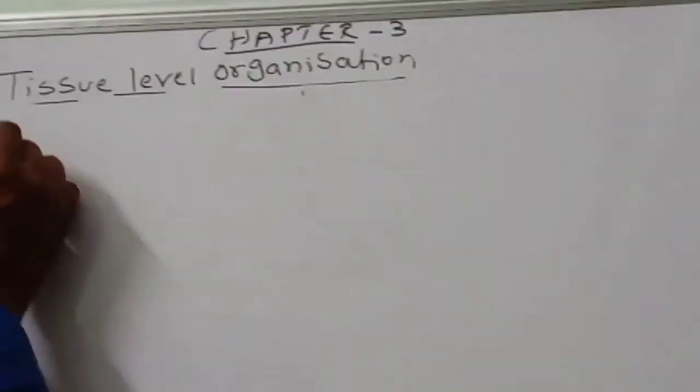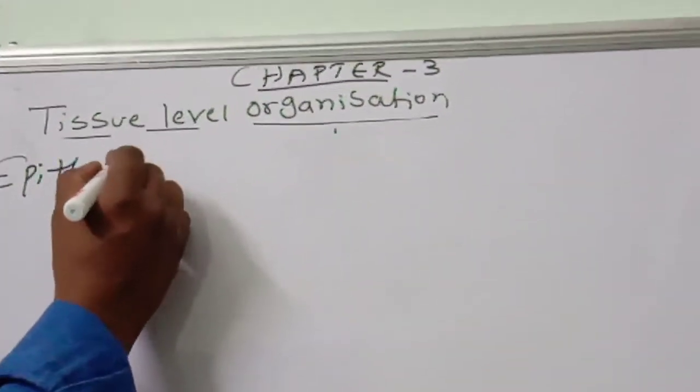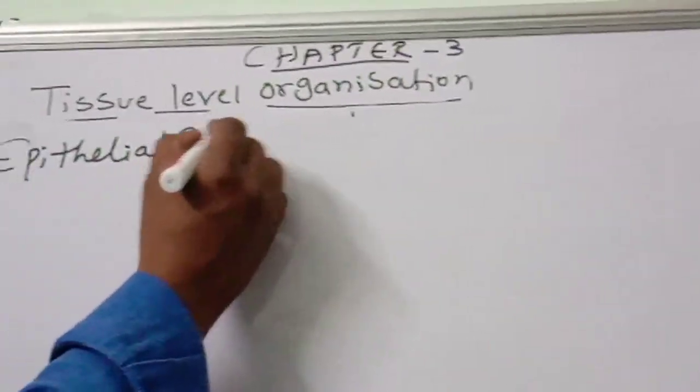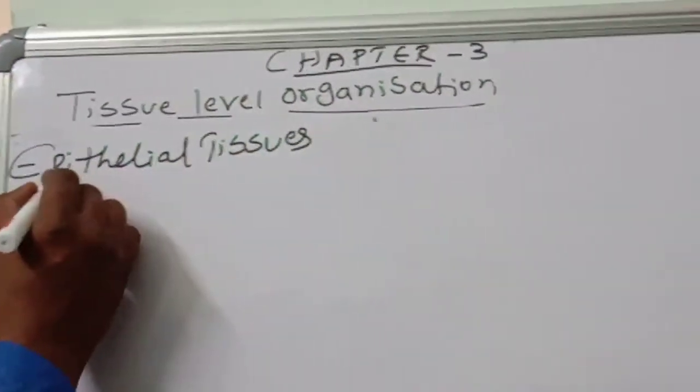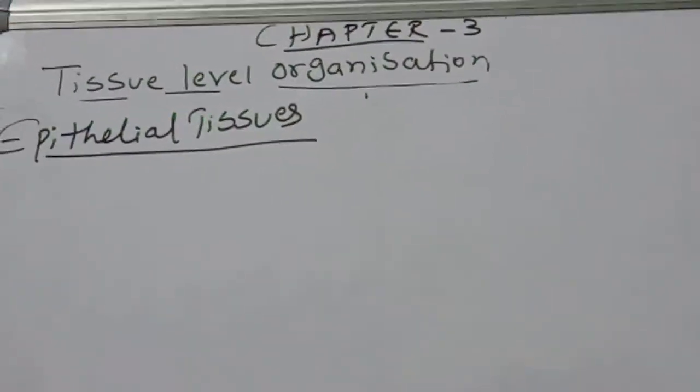What is epithelial tissue? What are the functions of epithelial tissue? We are going to discuss. Okay, children, first one, epithelial tissues. This point you should remember.